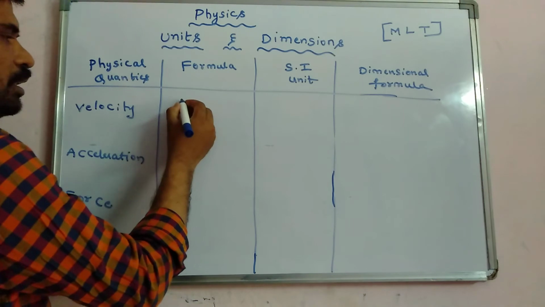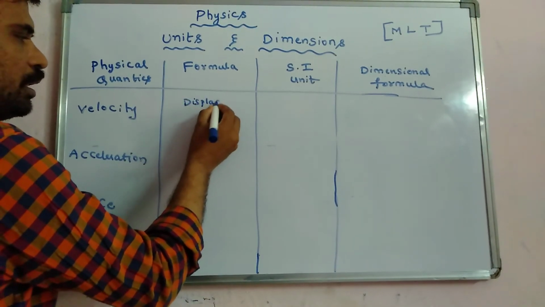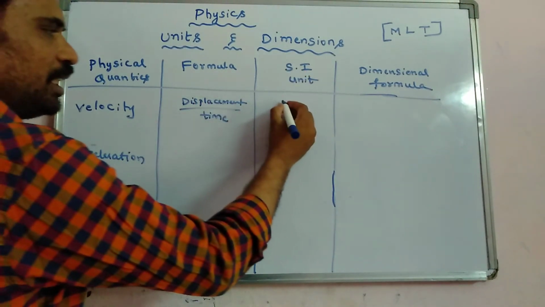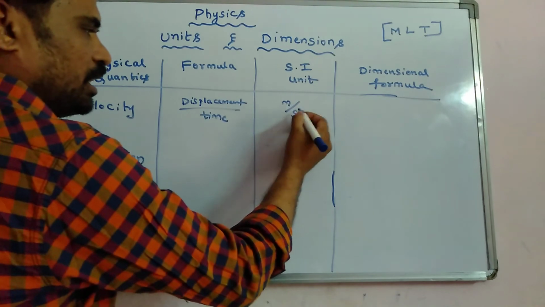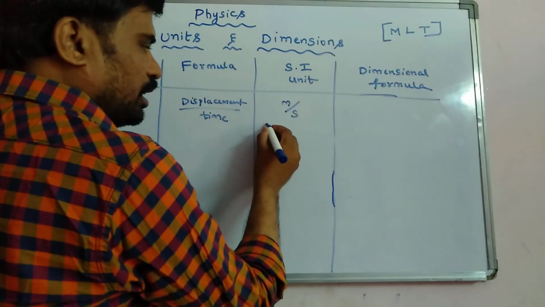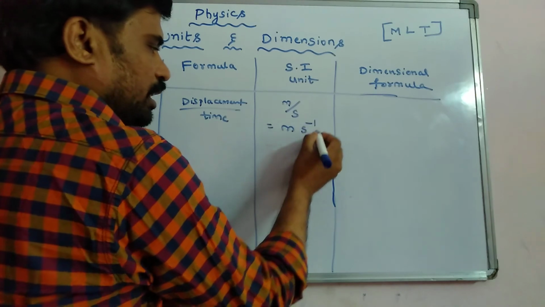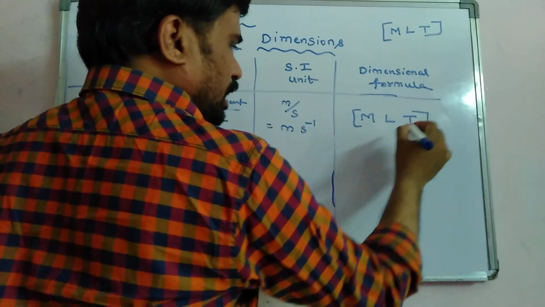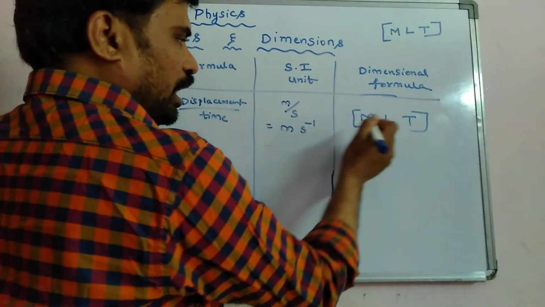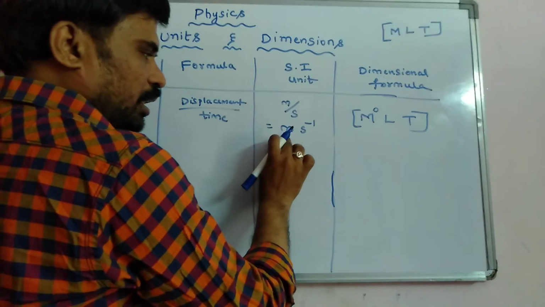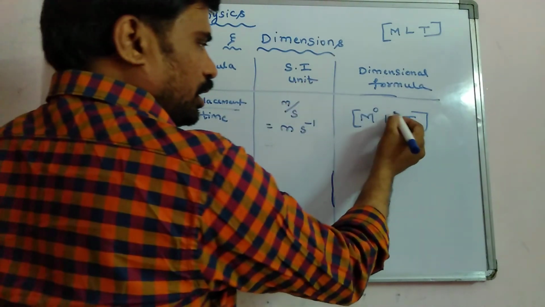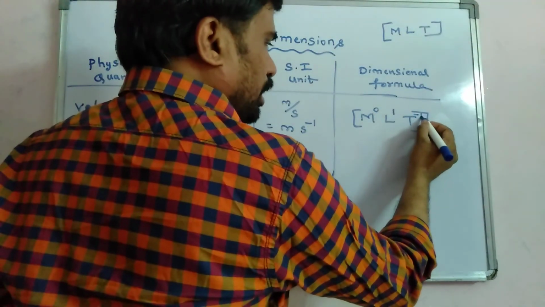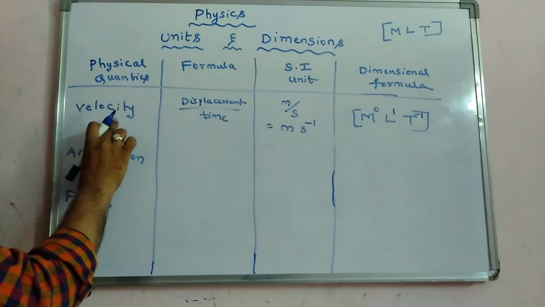Velocity formula is displacement by time, and its SI unit: displacement is measured in meters, time in seconds, so m s power minus 1. Now let us write the dimensional formula. First the dimensions M, L, T. Is there any mass? No mass, 0. Length, only 1 meter, so power 1. For time it is minus 1. So this is the dimensional formula for velocity.